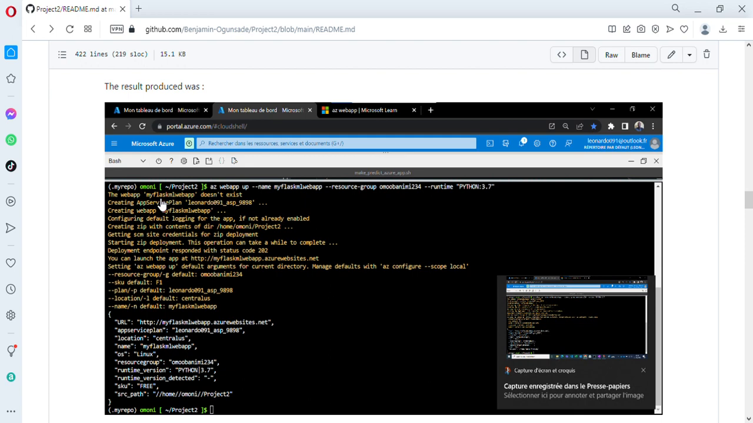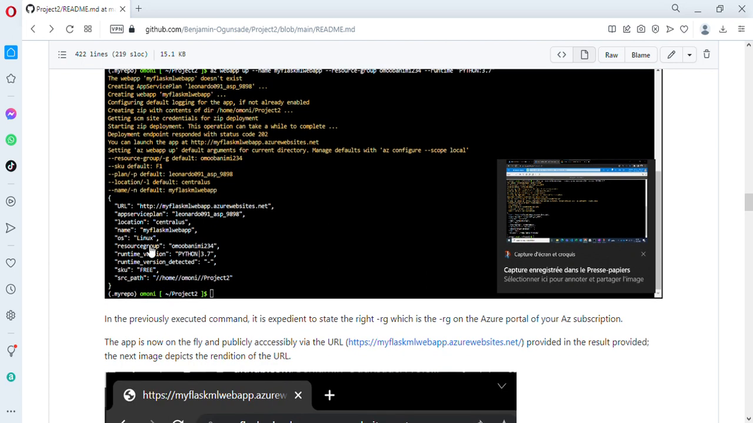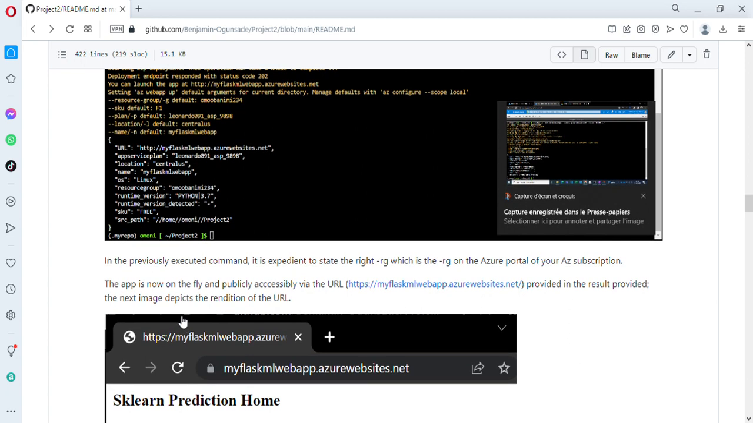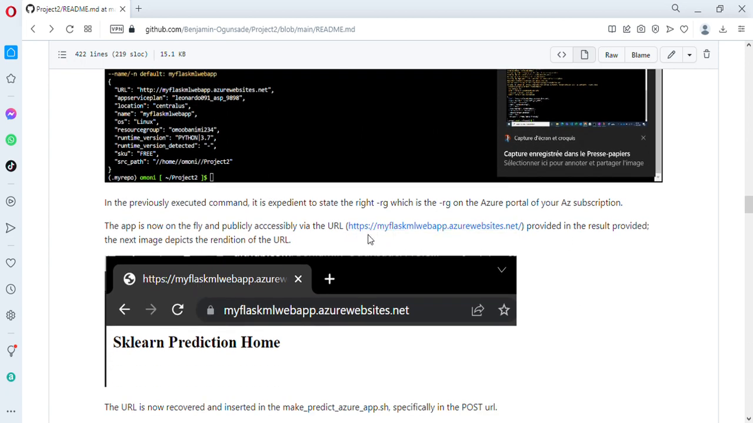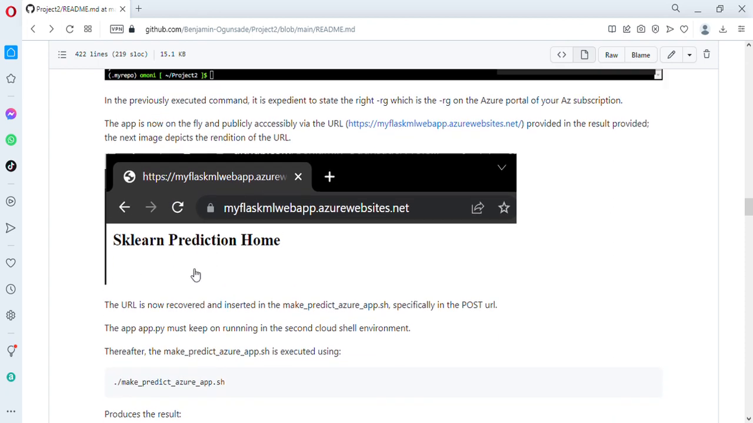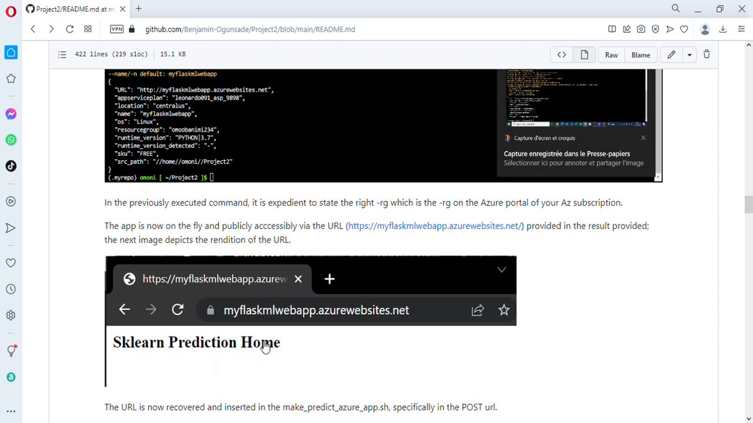So it first created an app, and this is in brief the final result. We have this URL with which I can access and view my app, and also the resource group was deployed in Central US, the Python version, the system is Linux, and the source path to my project. So now I advance. Following this link, one can access the prediction page as sklearn prediction home.